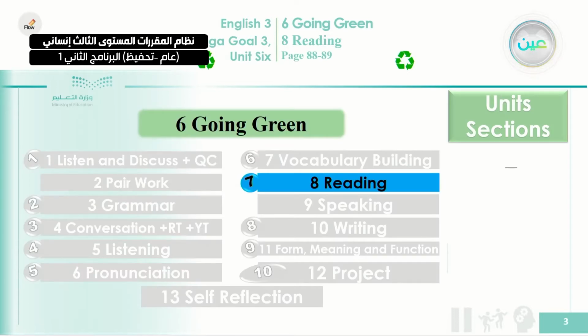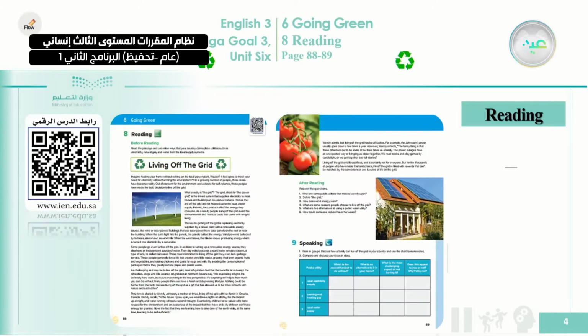Okay, now we are at step number 7 in this unit 6, Going Green, and with activity number 8, which is reading. These are the 2 pages that we're going to cover in our class today, and here is the QR code that you can scan to get the materials for this lesson. As you can see here, this is the reading passage, which consists of 8 paragraphs and about 600 words. That will help you to understand what this passage is about, and also help you to predict the meaning of some expressions and some words.